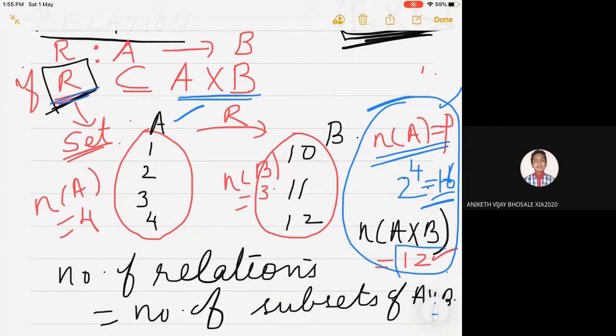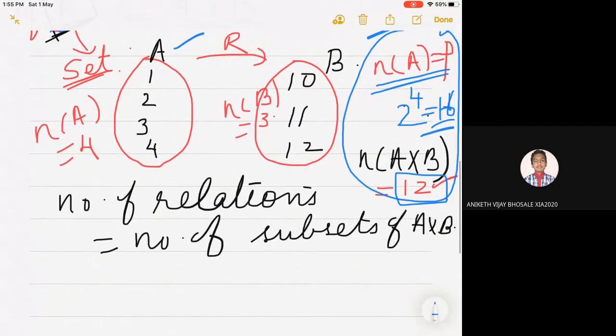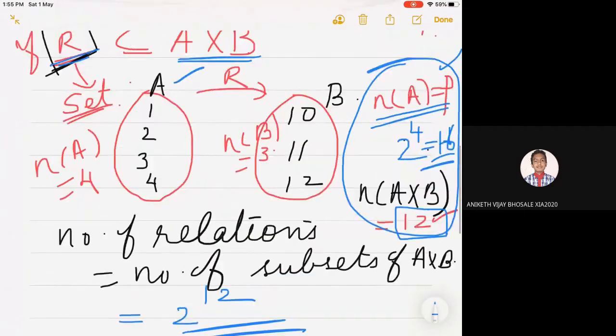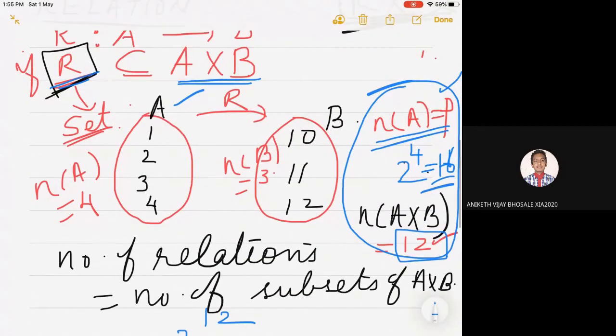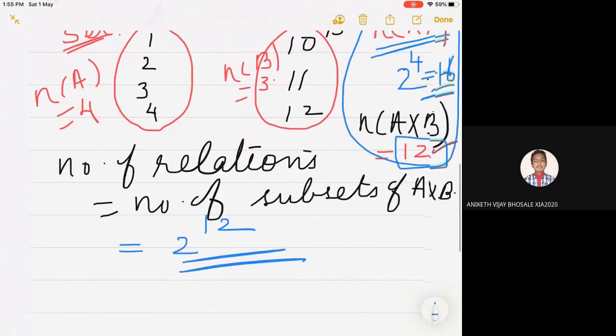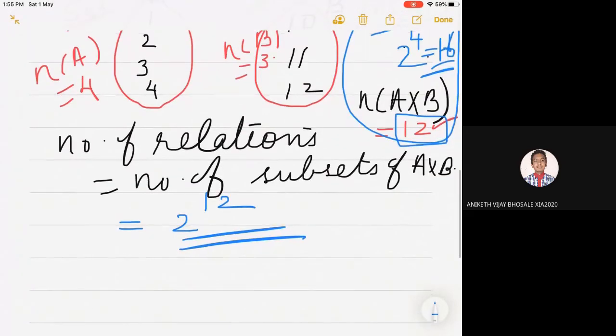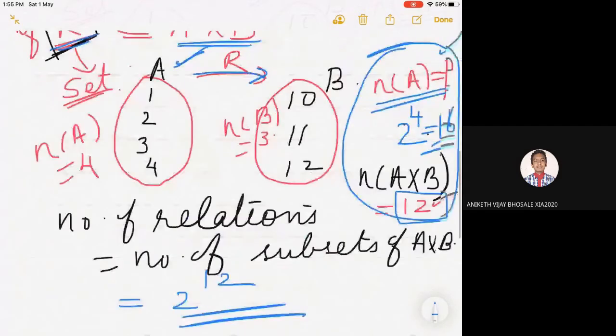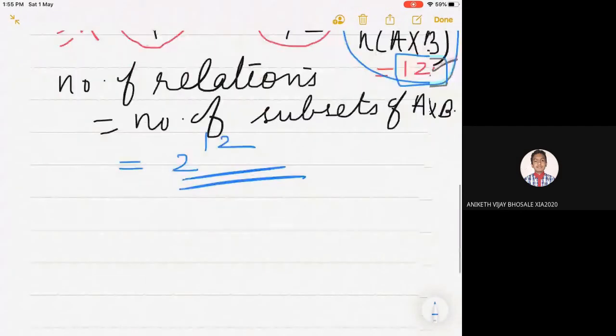Here we got A cross B has 12 elements. So the number of subsets of A cross B will be 2 to the power 12. So we can define 2 to the power 12 relations from A to B. 2 to the power 12 is such a big number, okay? So this is a scenario of relations. This much you have studied last year.